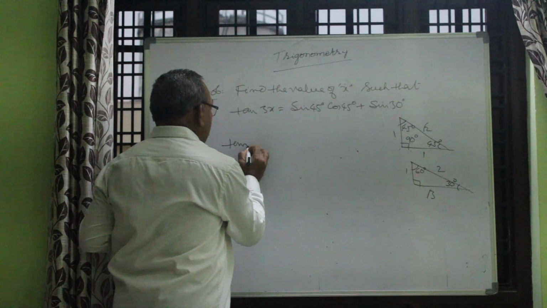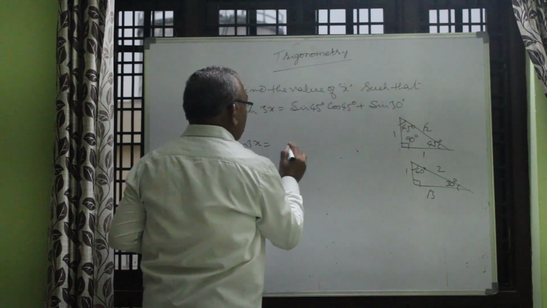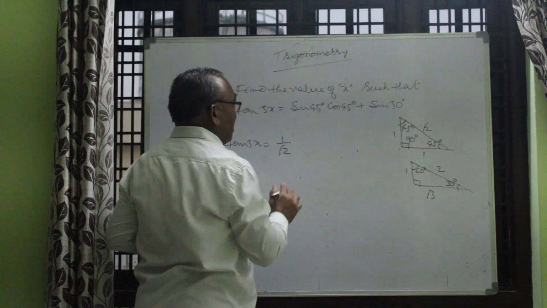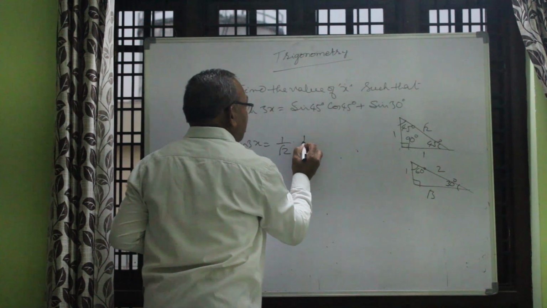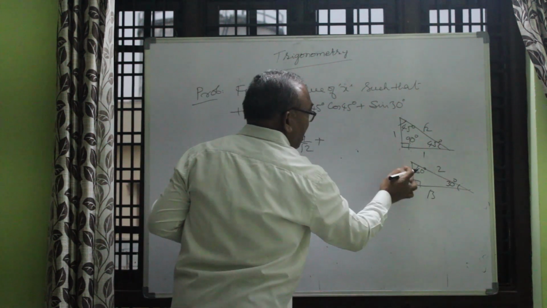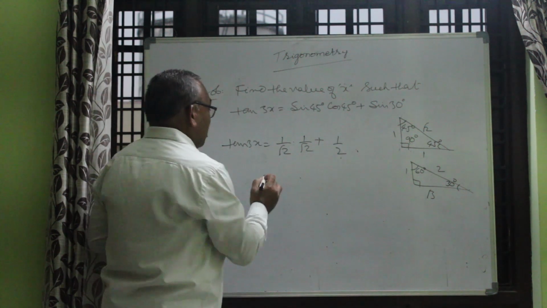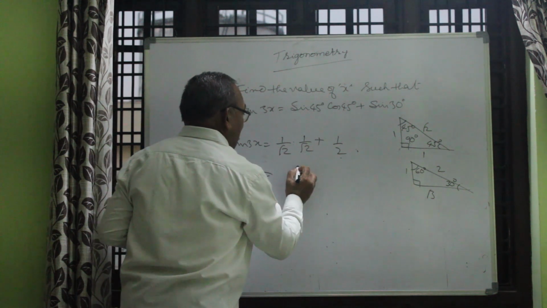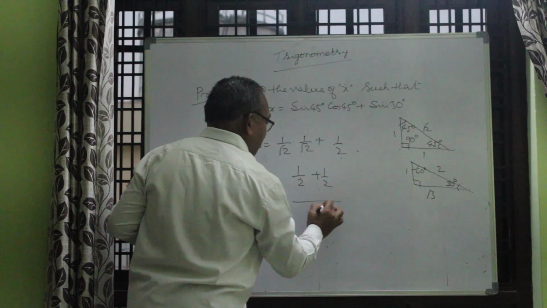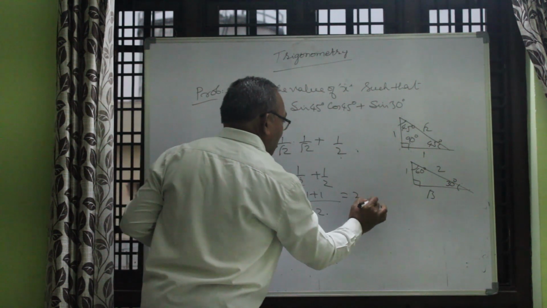Tan 3x is equal to sin 45. Sin 45 means this is 1 by root 2. This is opposite side by hypotenuse. In the same way, cos 45 is also 1 by root 2. Sin 30 means opposite side by hypotenuse. This is 1 by 2. Then root 2 into root 2 gives 1 by 2 only. So this is 1 by 2. Now the LCM is 2. 1 plus 1 is equal to 2 by 2, which is equal to 1.